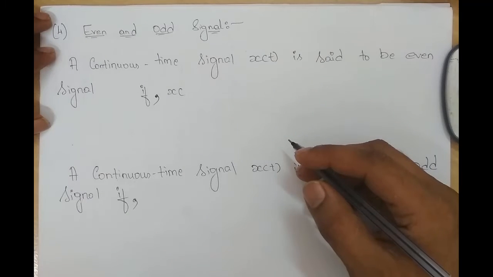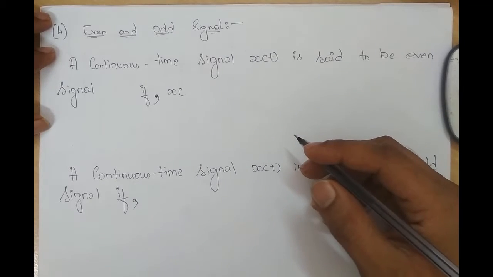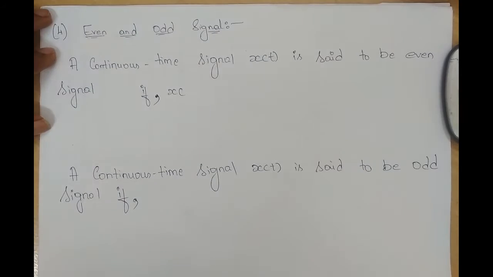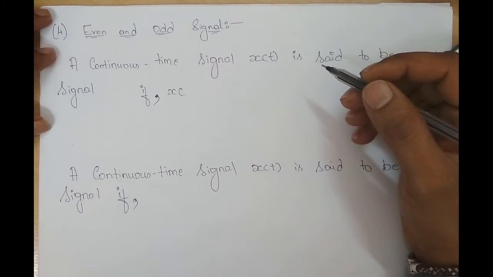And what is a system? It's an entity which manipulates the input signal, which results in a new kind of output signal, y of t, right? Continuous time signals, we represent as x of t, and the discrete time signal we represent in terms of x of n. So small letter t and small letter n.